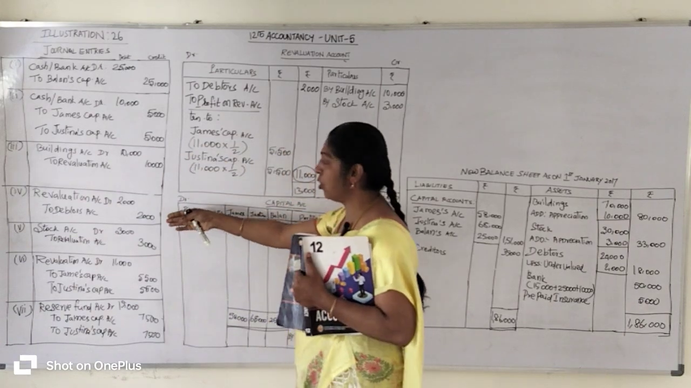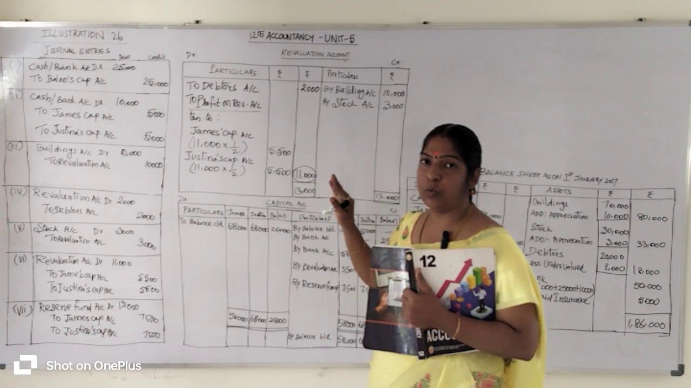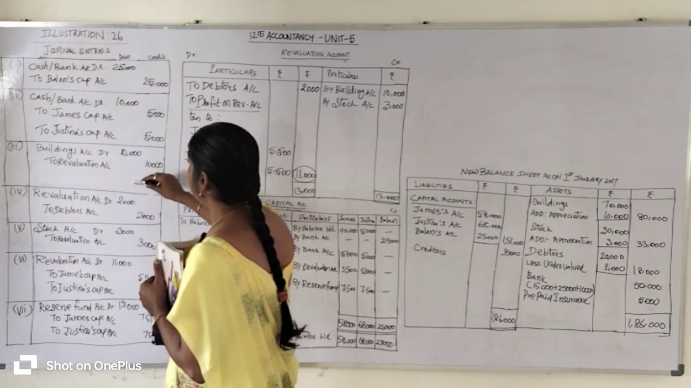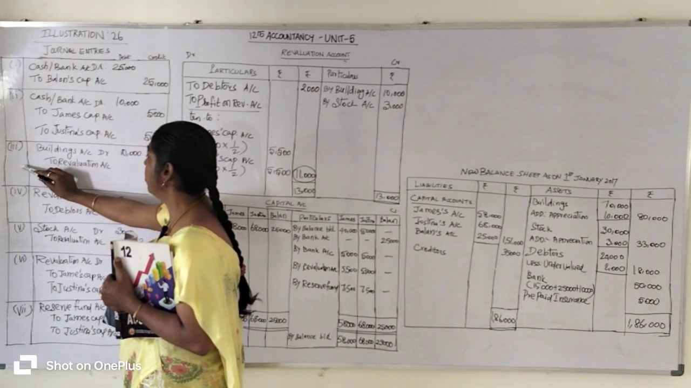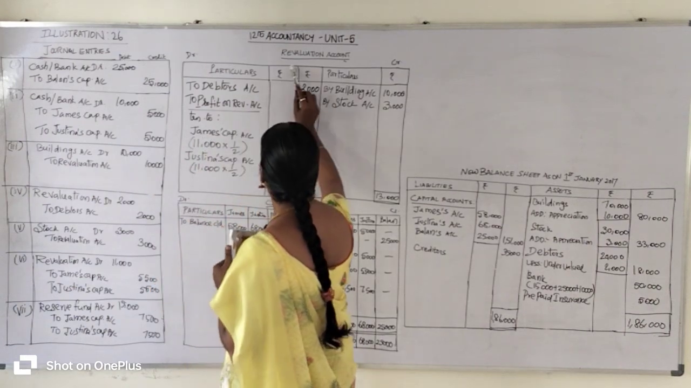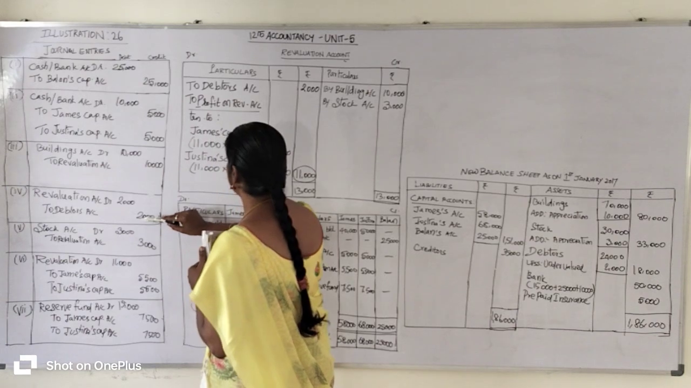Where the revaluation account appears in the journal entry, in this way we are going to post into the ledger account. So where is the revaluation account? In the third transaction we have the revaluation account. It is to be credited. So you go to the credit side of the revaluation account and write the opposite account, that is debtors account.